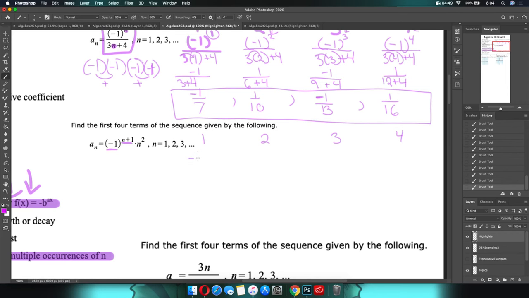So we have -1 to the 1 plus 1 times 1 squared. -1 to the 2 plus 1 times 2 squared. Negative 1 to the 3 plus 1 times 3 squared. Negative 1 to the 4 plus 1 times 4 squared. Okay, so 1 plus 1, that's negative 1 squared, times 1 squared is 1.